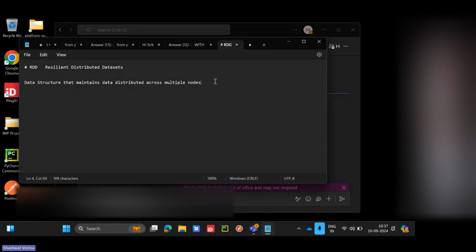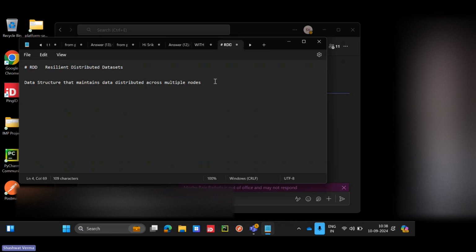So RDD is resilient distributed data. It's a data structure that maintains data distributed across multiple nodes. Why I'm telling RDD first is because Spark relies on RDD. RDD is a type of data structure, like we have list, tuples, dictionaries, but it is created for distributed computing.